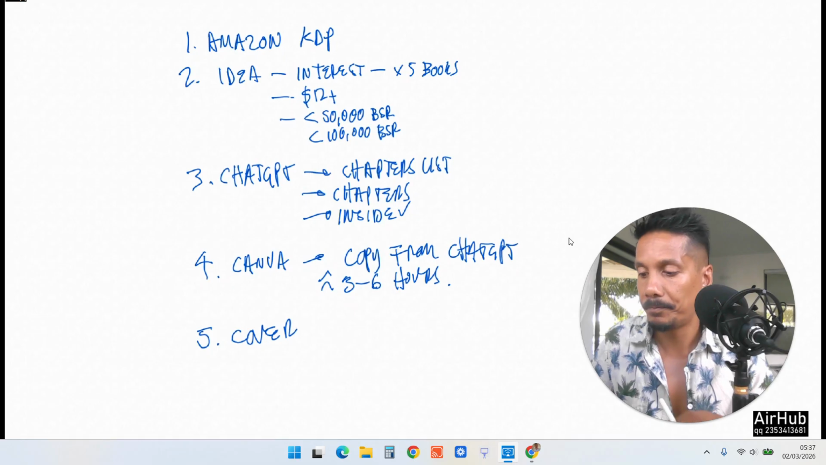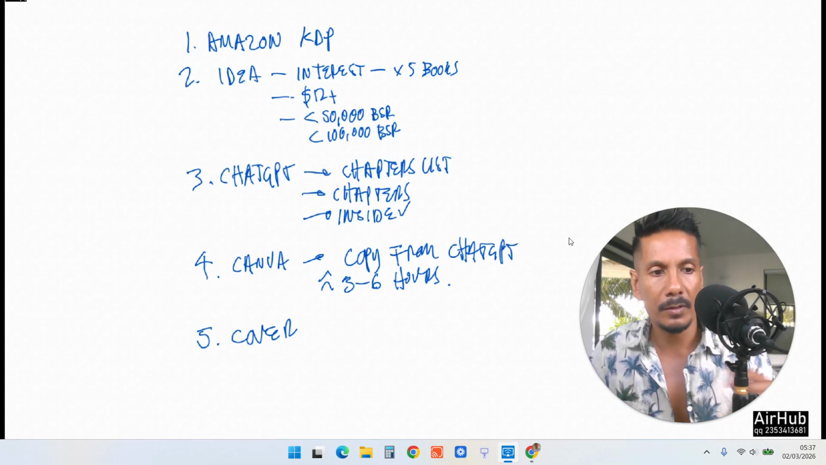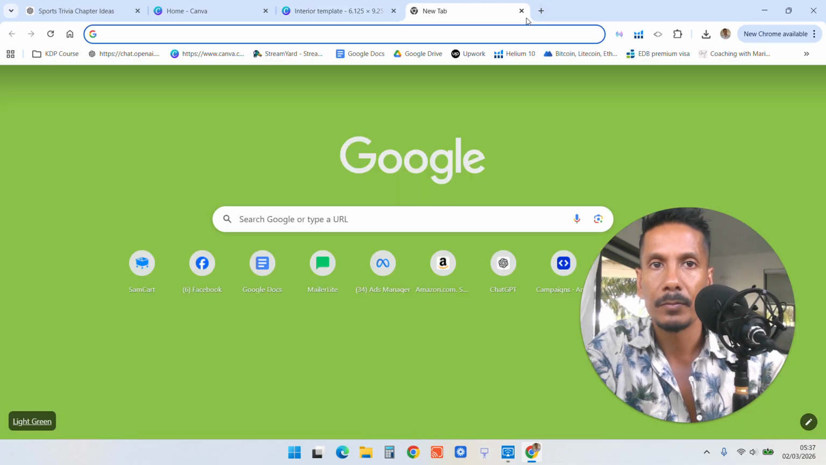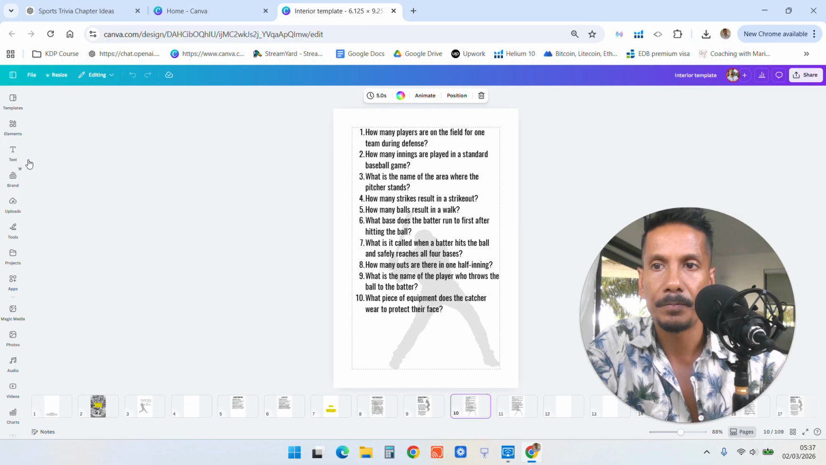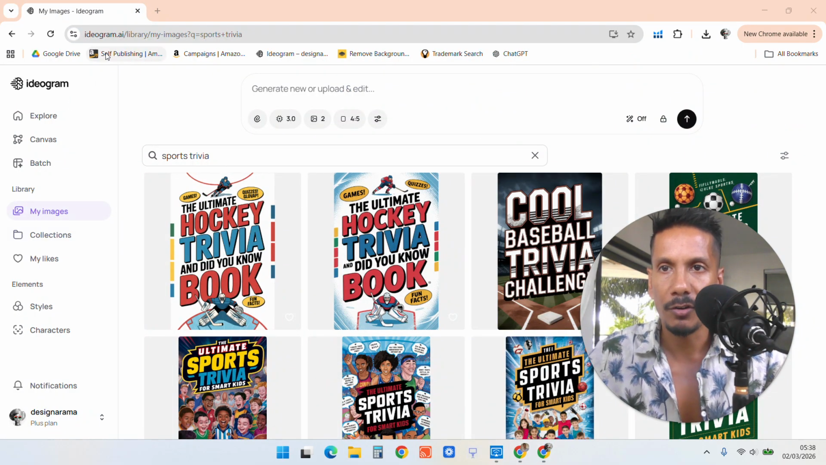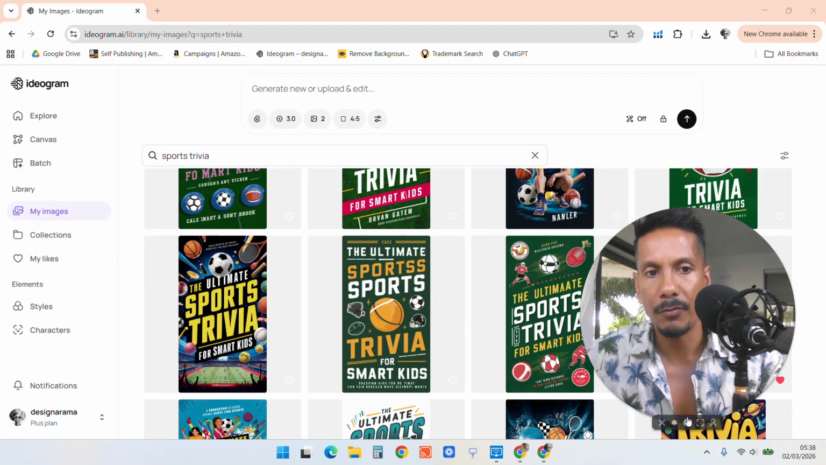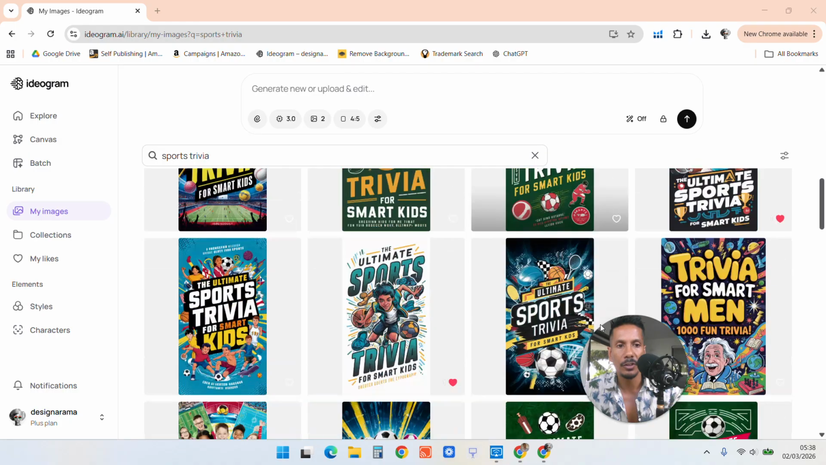I'll show you how to do a cover. I use Ideogram. We're just going to go to Ideogram. So I'm on ideogram.ai, and these are some of the covers that I've done before. I'll just make myself smaller here so you can see.